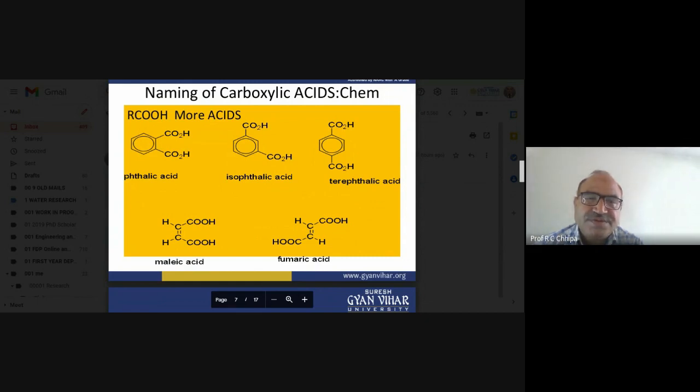In the case of terephthalic acid, those carboxylic groups are across the benzene ring, whereas in the case of isophthalic acid, there is a 1,3 position. Here, ortho, meta, and para positions are also indicated.